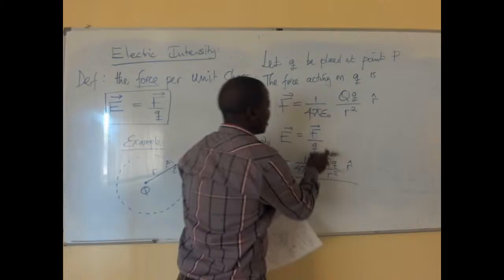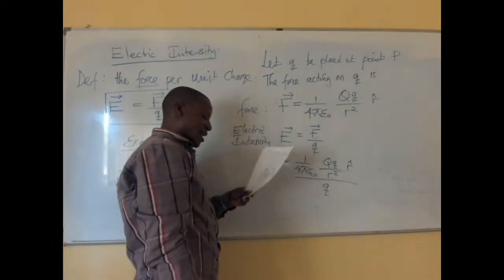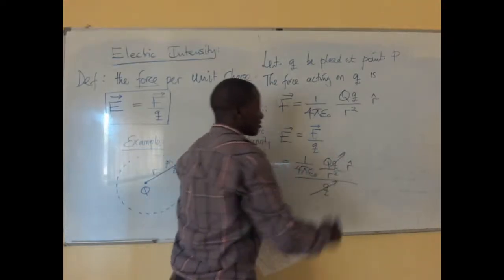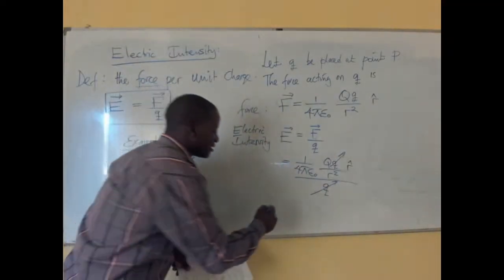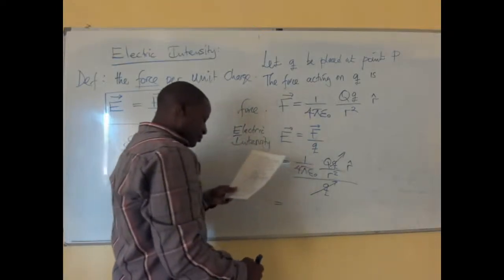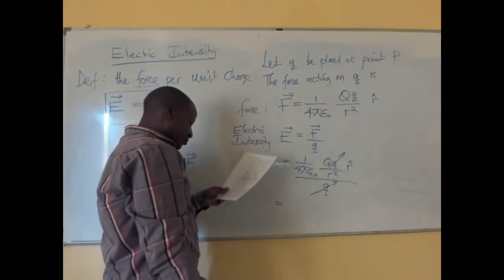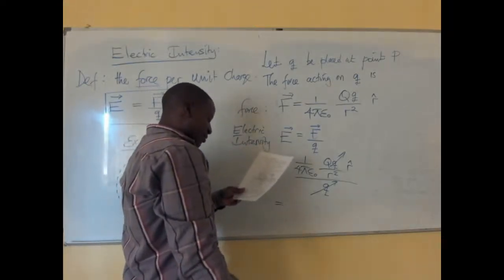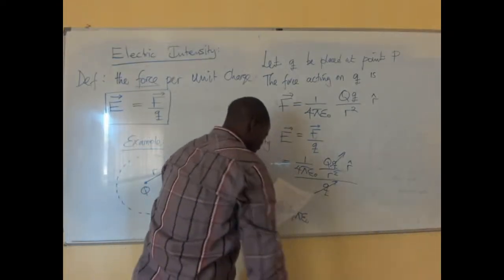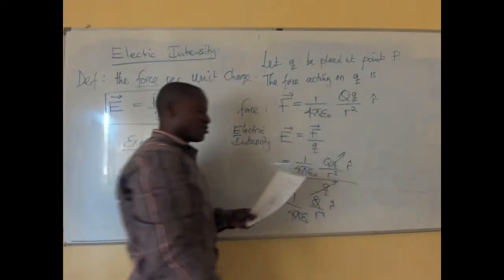All this is F, and we divide it by q. Immediately we see that the q's cancel, so the electric intensity finally becomes 1 over 4 pi epsilon 0 into Q over r squared into the unit vector r.